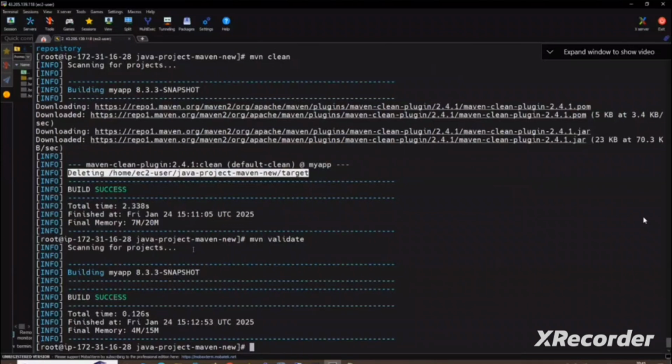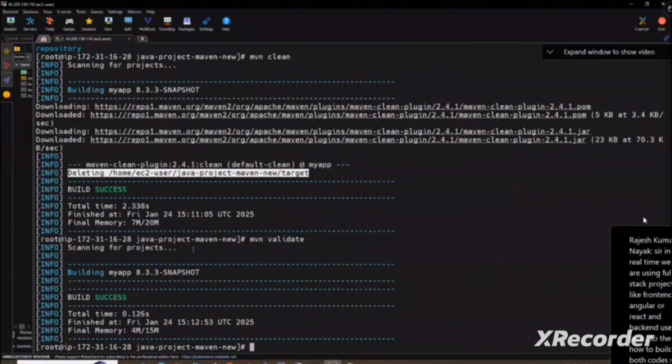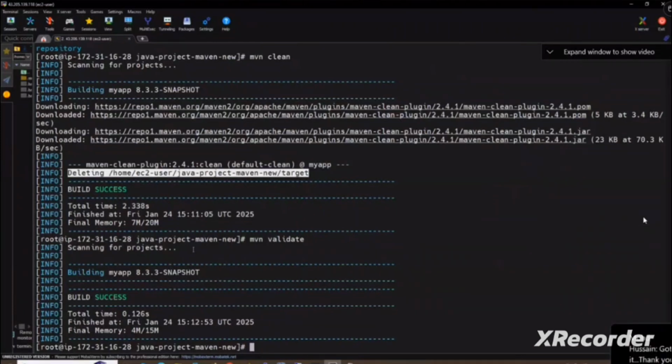After Maven, SonarQube. I'll be teaching how to install SonarQube on a separate server and how to integrate SonarQube in Jenkins. Then Jenkins will go to SonarQube and get this war file scanned. Next, this war file needs to be stored in Nexus. For that reason, when I'm teaching Jenkins, I'll stop for one day and install Nexus. I'll show you how to install Nexus and then run the Jenkins pipeline. These war files will be stored in Nexus. So I'll take care of it. Don't worry.